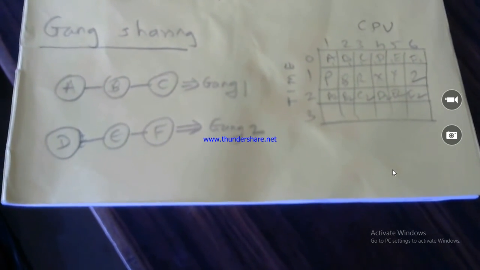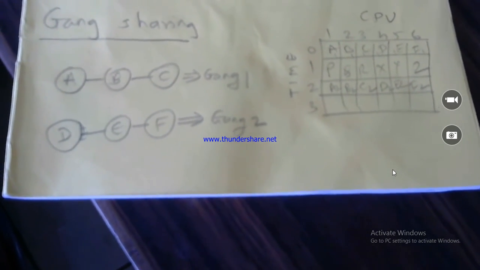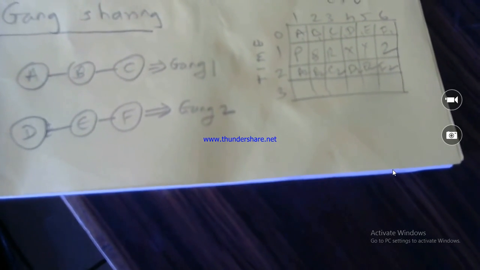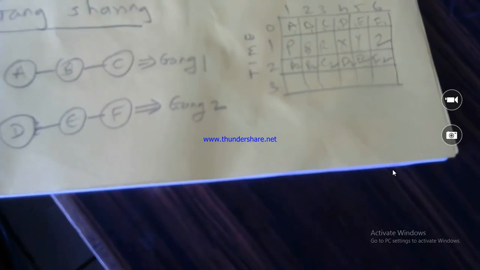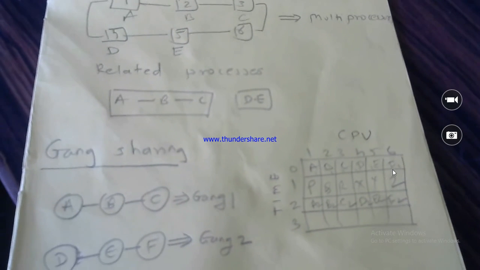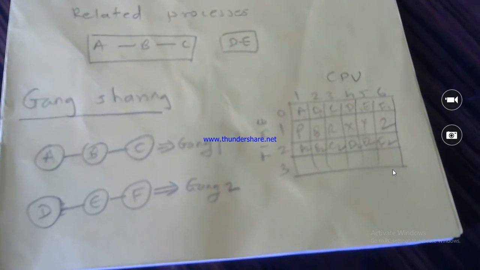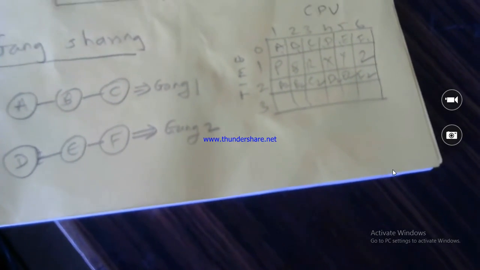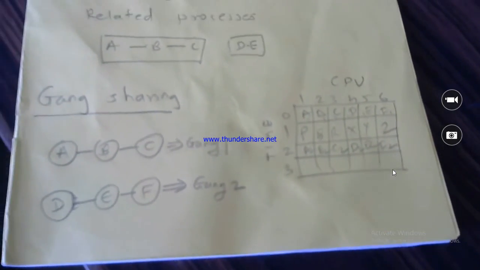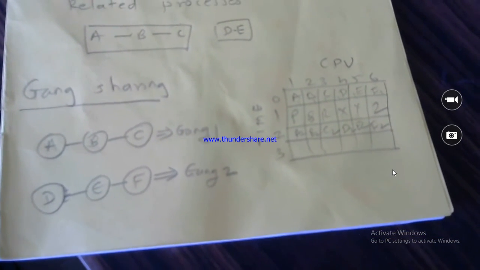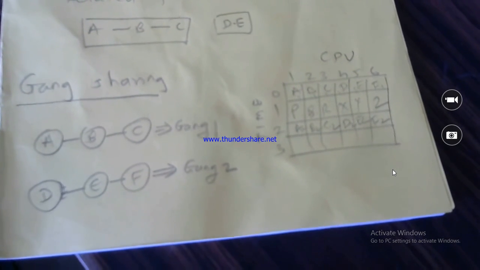I think this is sufficient to understand what gang sharing is. We have seen 3 types of multiprocessor scheduling: time sharing, space sharing and gang sharing. We have seen some examples of how the time sharing, space sharing and gang sharing scheduling algorithms work. Thank you for your attention in understanding multiprocessor scheduling. In the next lecture, we will see the next topic.